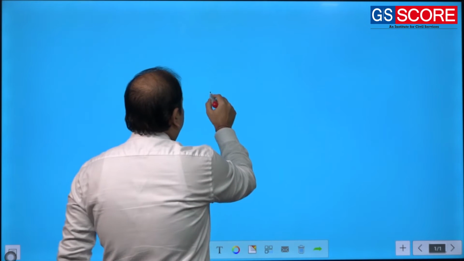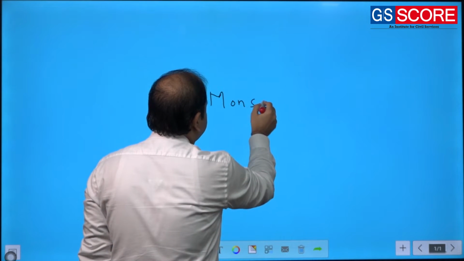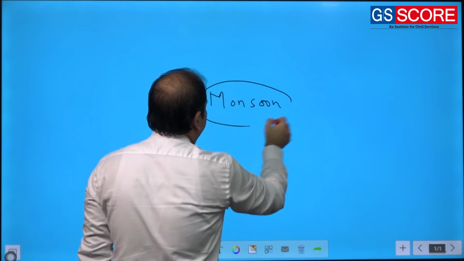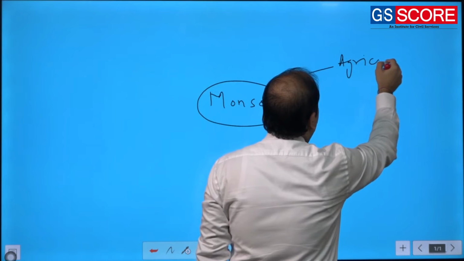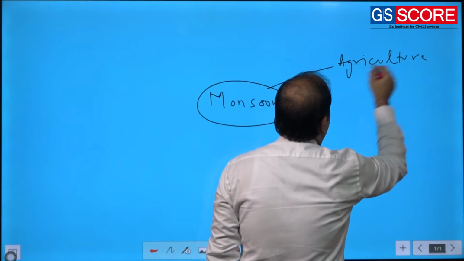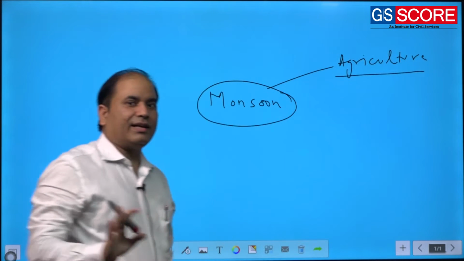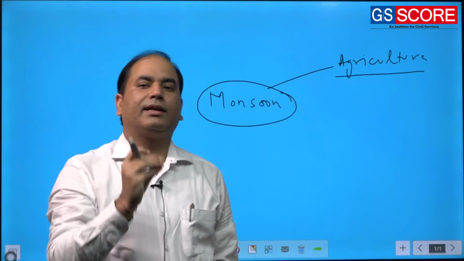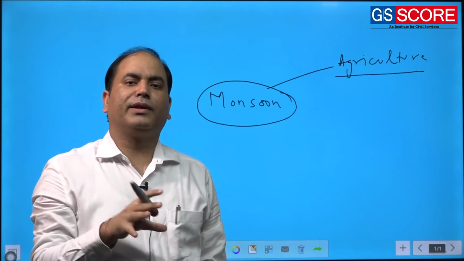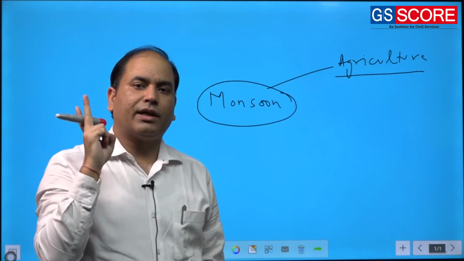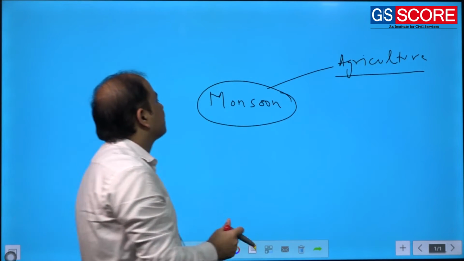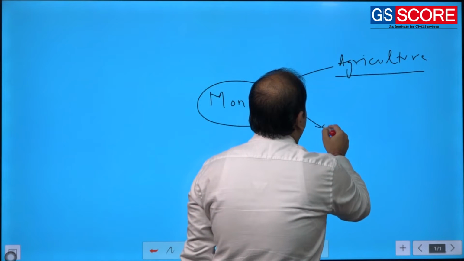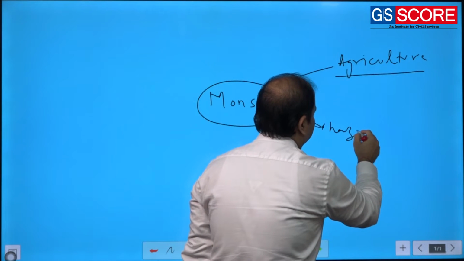So one aspect of this monsoon that is very much on top is agriculture. But agriculture is not the only thing related to monsoon. We have other phenomena and features that are also very much associated with the monsoon. The most important are some of the hazards.